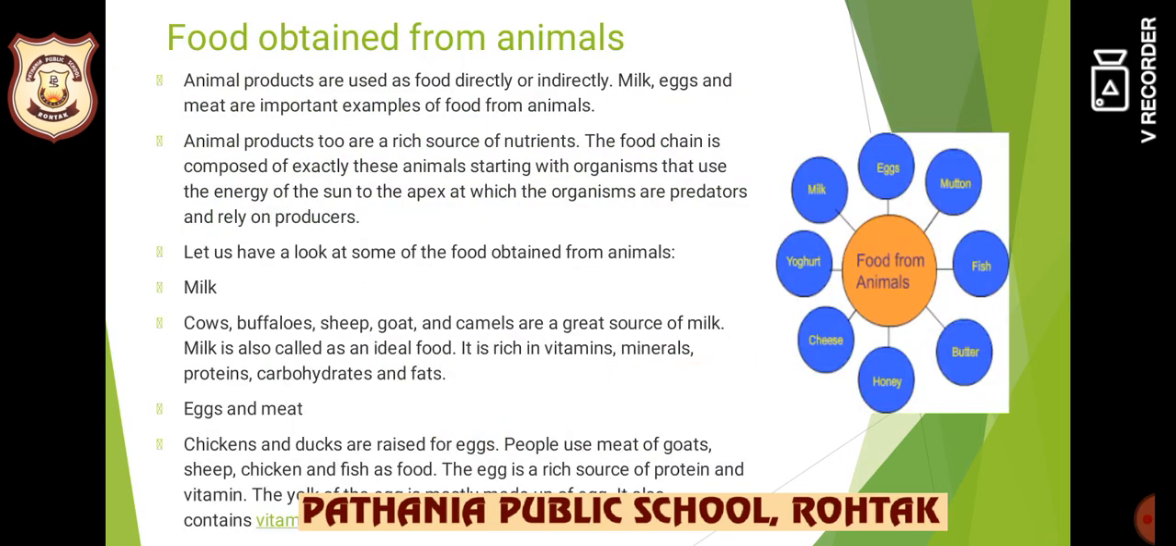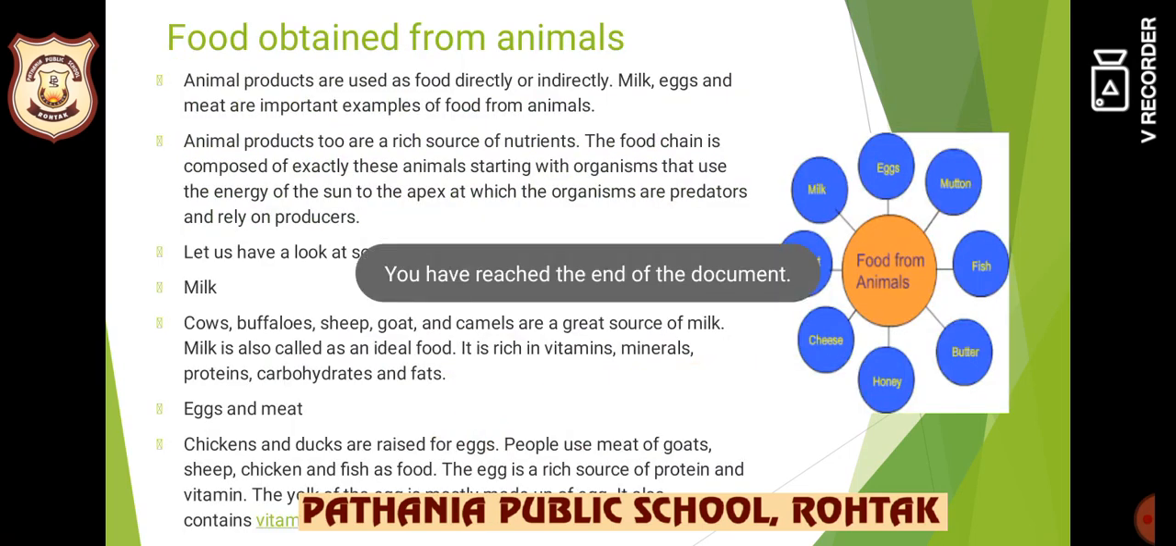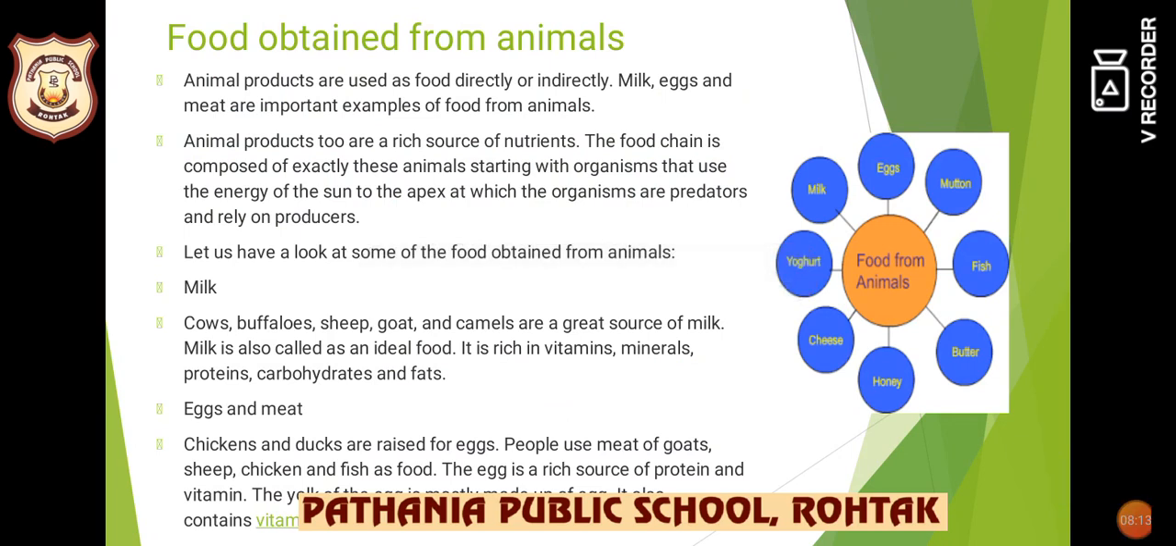Now, next, food obtained from animals. So what are the foods which are obtained from animals? Milk, yes. Meat and eggs, yes. So animal products are used as food directly or indirectly. Milk, eggs and meat are important examples of food from animals. Animal products too are a rich source of nutrients, right?